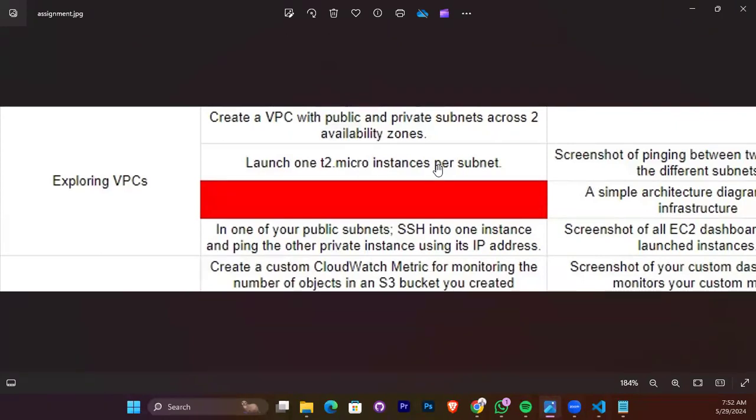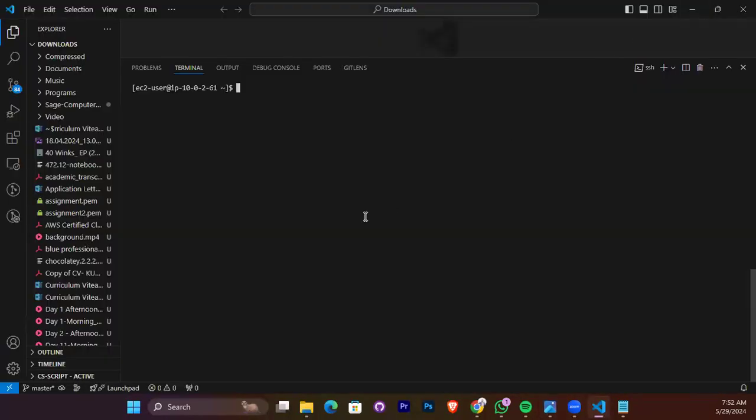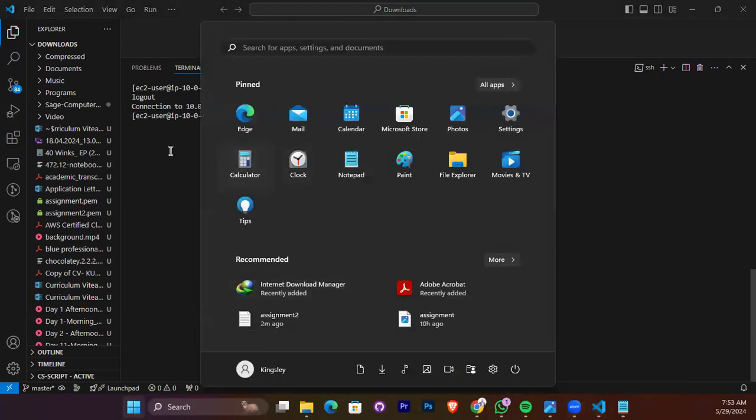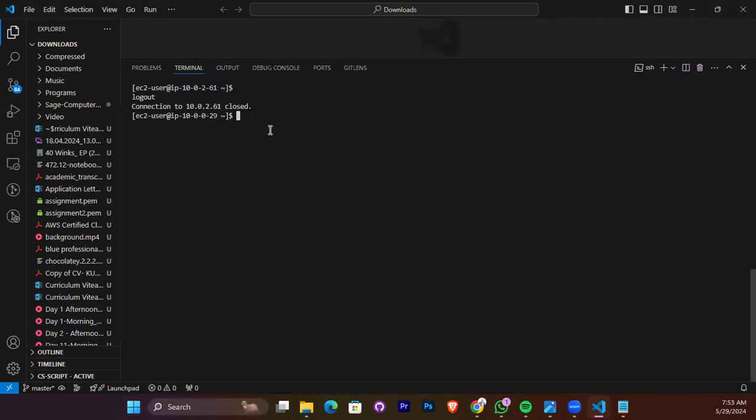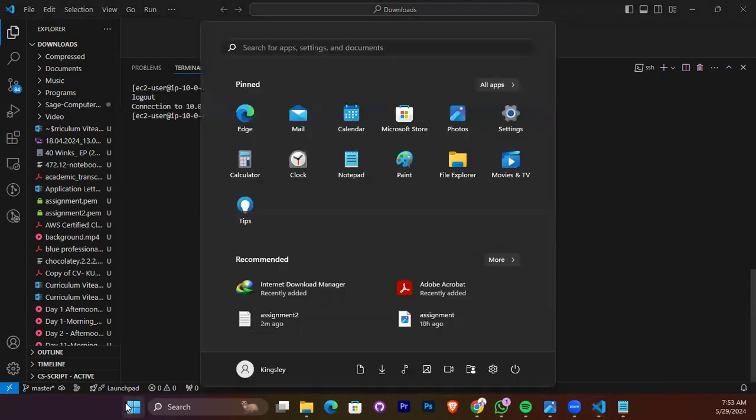Now it's left with the pinging. So we have to go back to the public instance and then ping the private instance from there, to see if it will go. Let's log out. I just did a control D. So now we are back to the public instance, right? Control D, and the first one is logged out. Now let's test our setup and see if it's working.